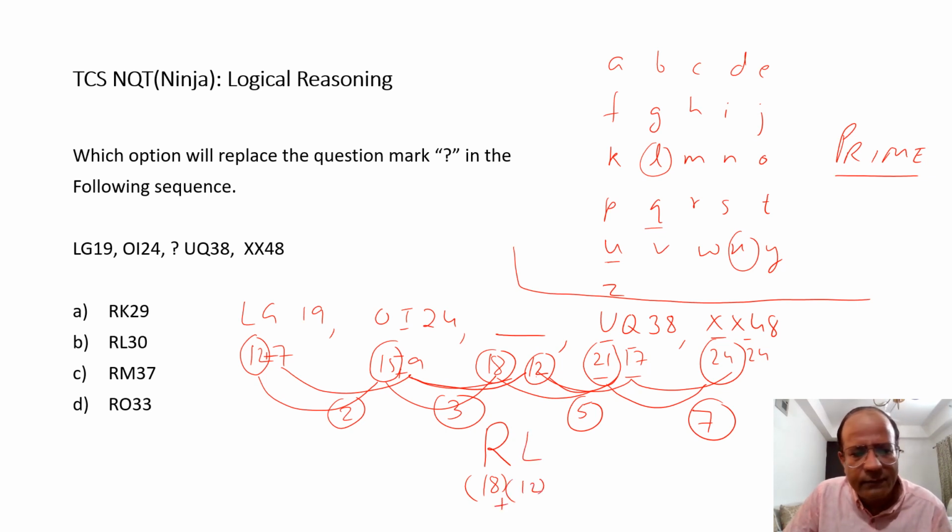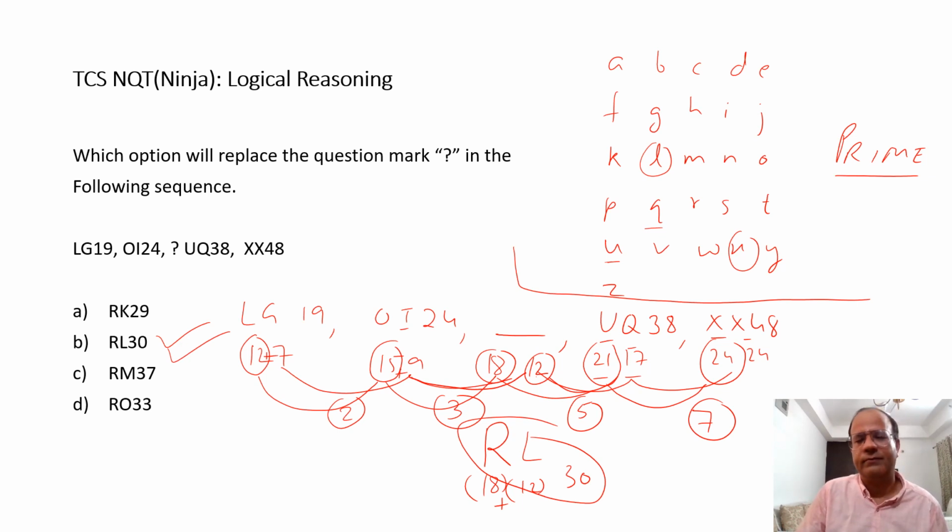So it has to give me 30 over here. RL30, that should be my answer. So it has to be option B.